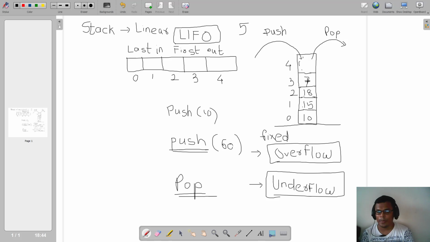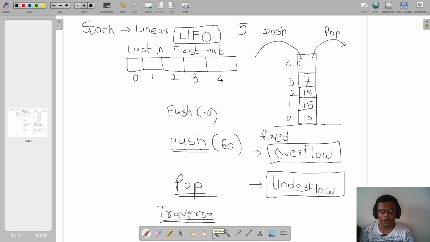So I use an operation called traverse. Traverse is an operation which helps us to print what are the current elements of our data structure. So the current elements of our stack are 10, 15, 18 and 7. If I print these elements, I call this operation the traverse operation.